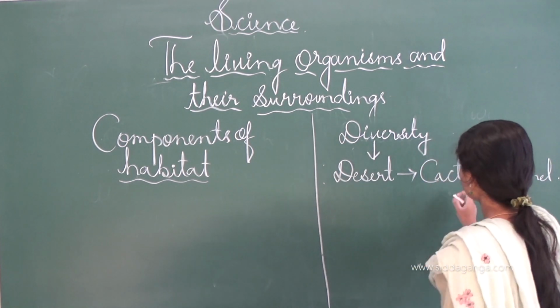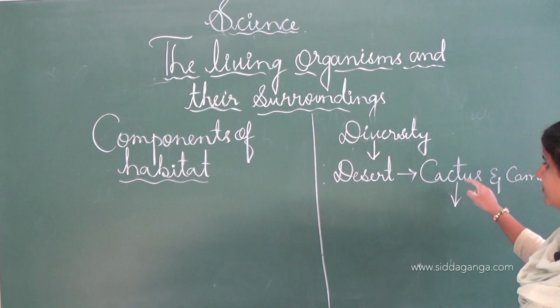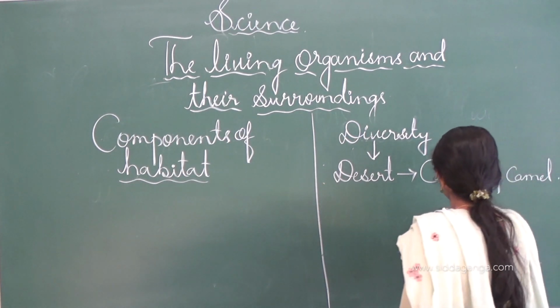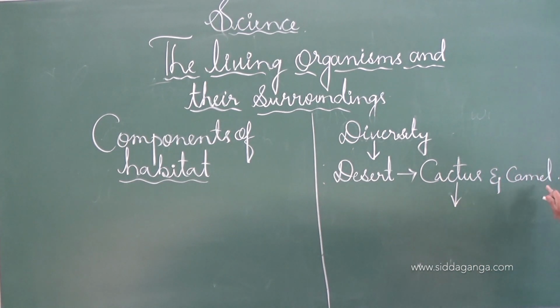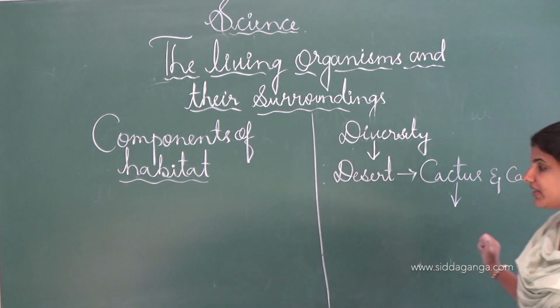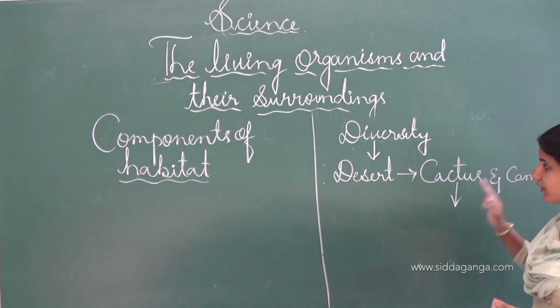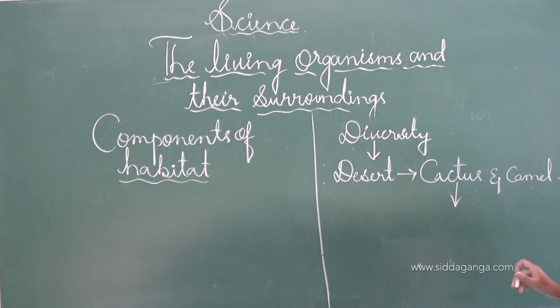See, due to the lack of water in such an area, this cactus will be present, and the camel also faces scarcity of water, and thereby both the cactus as well as the camel adapt in a desert region.